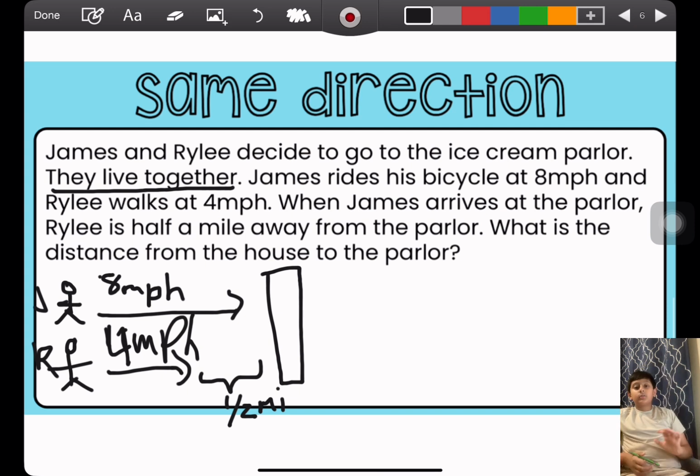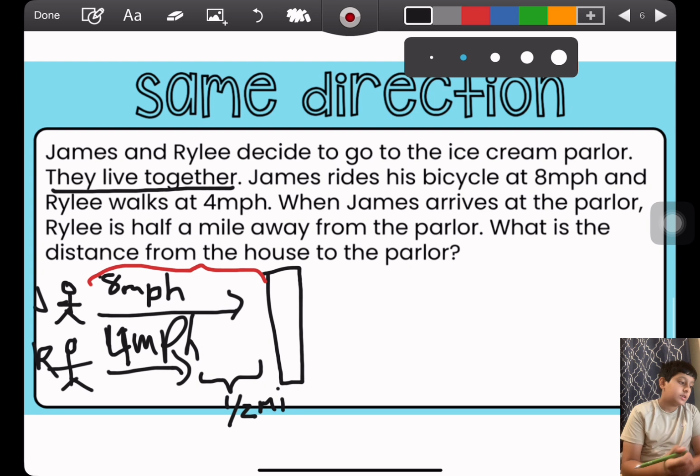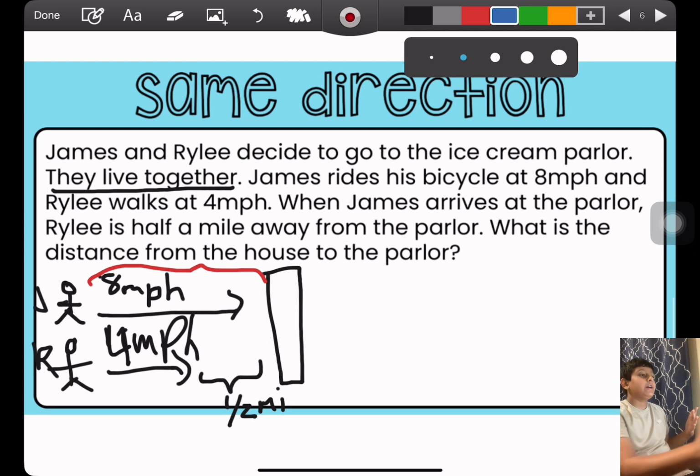This one's a confusing one because you're not given a time. You're trying to solve for a distance, this whole distance, how far James traveled. Sorry if I said Jack. To find how far the two places are, we can set up the equation.